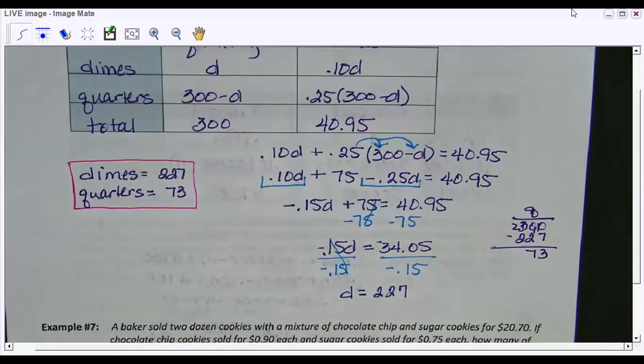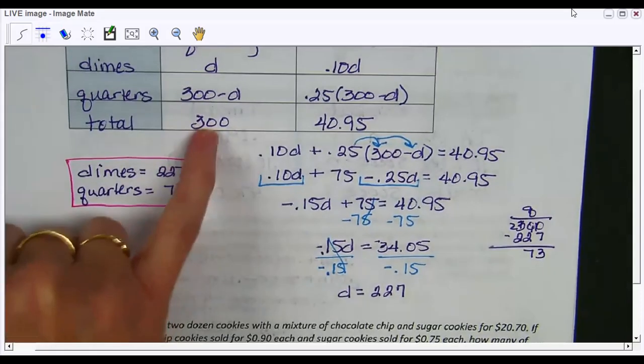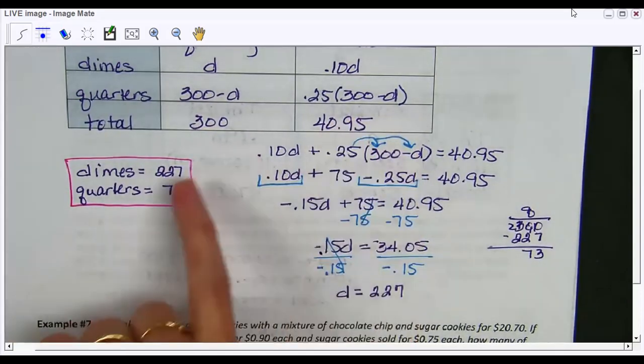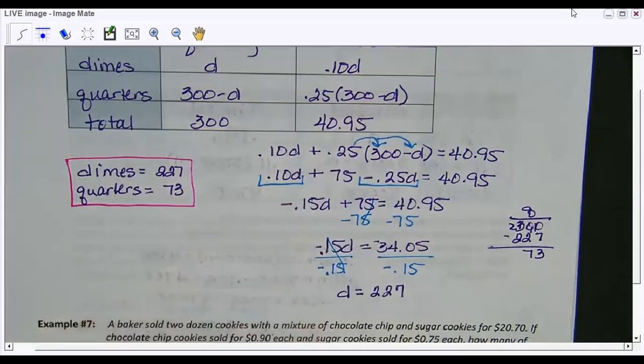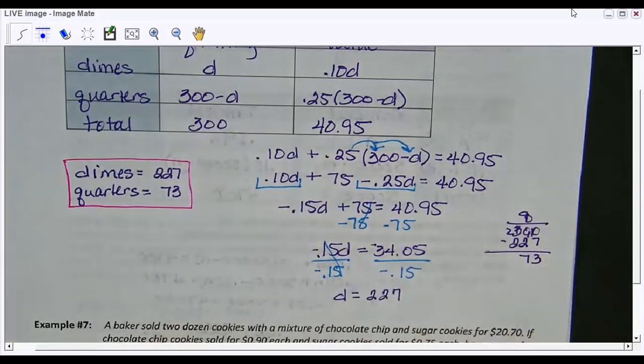Okay, so you should have gotten 227 dimes and 73 quarters. If you add these up, you'll get 300. And if you plug 227 into the D, the dimes, of your equation, you should get a value of $40.95. Okay, so you could always go back and check your work by doing that. Okay, let's go ahead and move on to number 7.